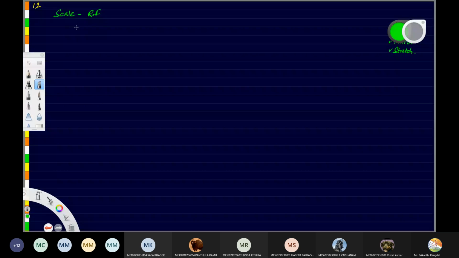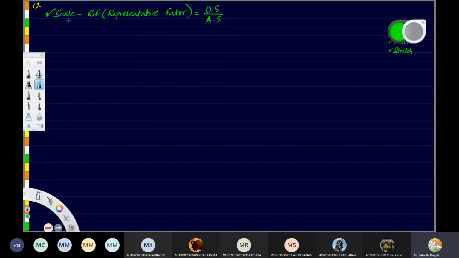RF, what is RF? RF is representative factor. Forgot everything. Representative factor. Okay. And what is representative factor? It is the drawing size by actual size, isn't it? So the scale is similar to this. So scale is the ratio between drawing size and the actual size.